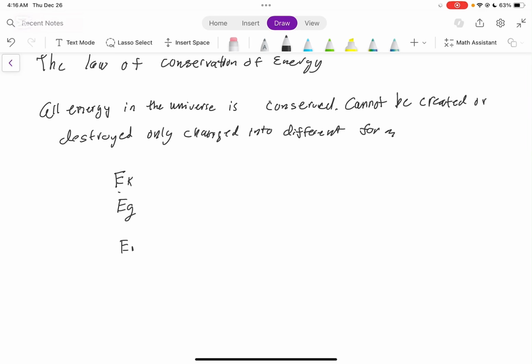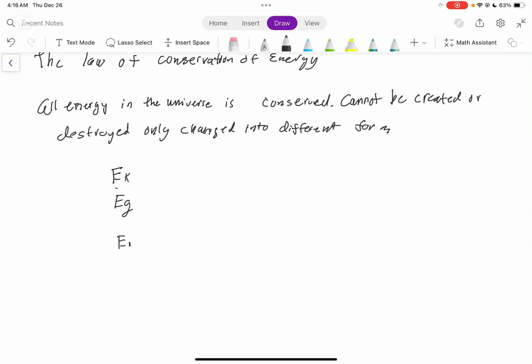As soon as my hands hit and they clap, that kinetic energy turns into sound energy, which has changed the type of energy we have. But energy is, remember, always conserved. So our E1, or our energy 1, will be equal to our energy 2, because energy cannot be created nor destroyed. So our energy is always conserved.